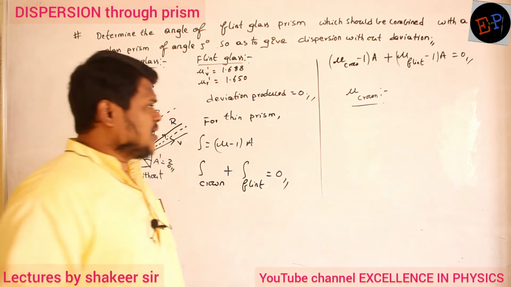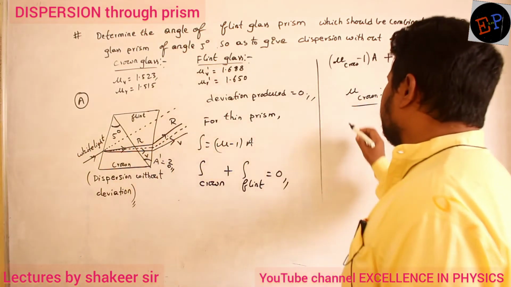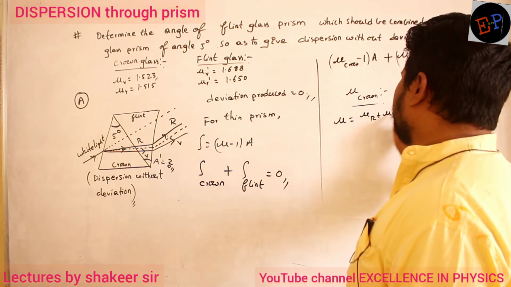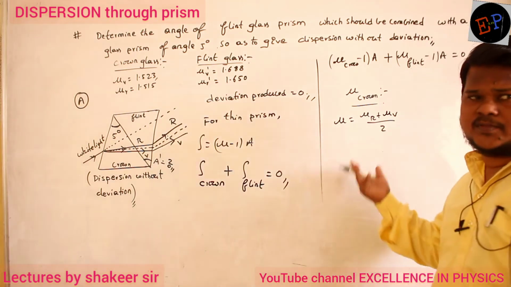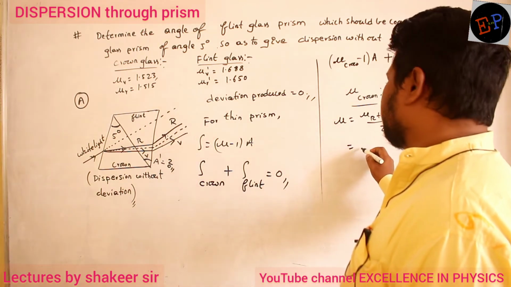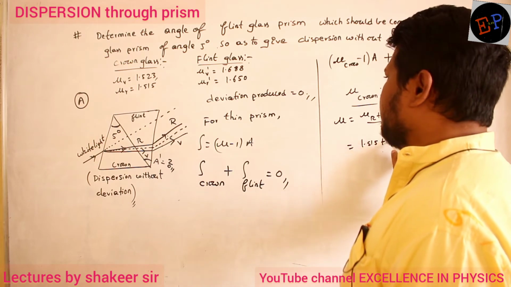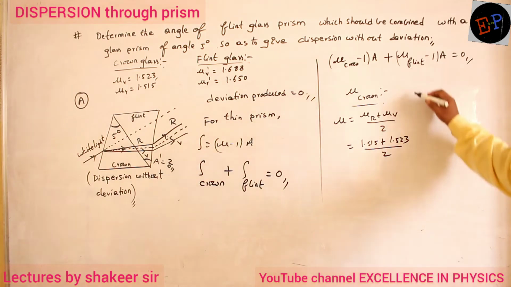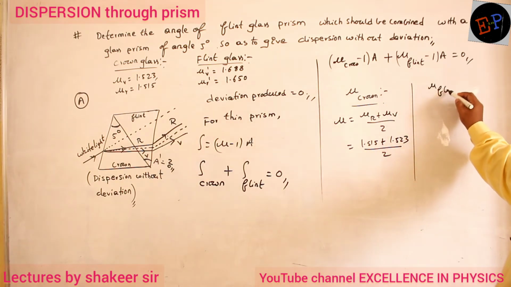Are you able to understand? How can I calculate for yellow color? So μ can be calculated as (μr plus μv) divided by 2. Same technique we have used previously also, no? Use it here also. So μr value 1.515, μv value 1.523, divided by 2. Clear? Similarly, you calculate the μ value for flint glass.